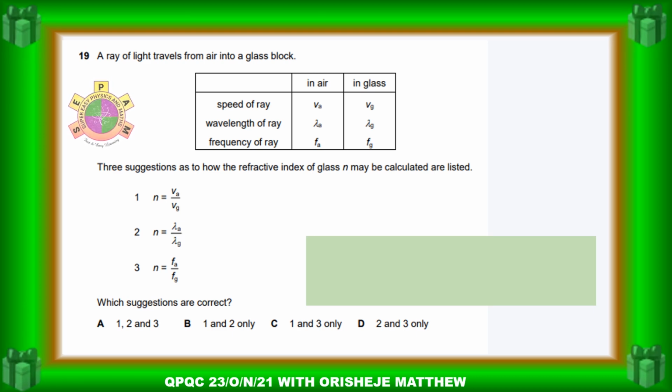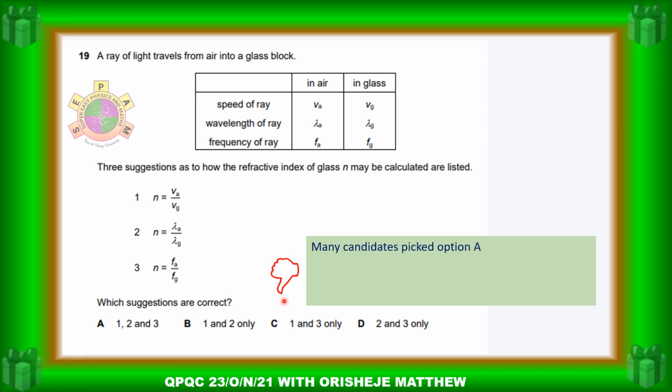Alright, question 19. A ray of light travels from air into a glass block. Three suggestions are listed as to how the refractive index of the glass may be calculated. 1: velocity in air divided by velocity in glass. 2: wavelength in air divided by wavelength in glass. 3: frequency in air divided by frequency in glass. Which suggestions are correct?